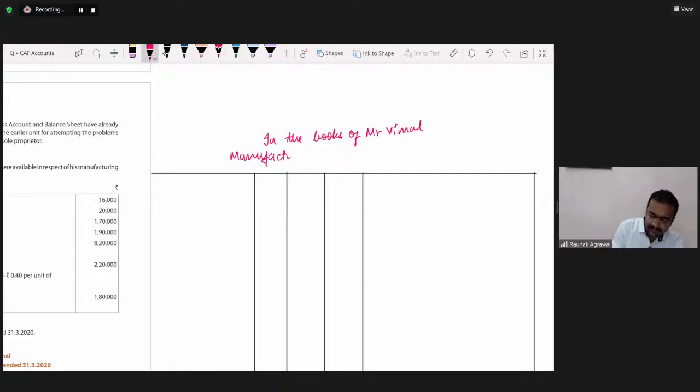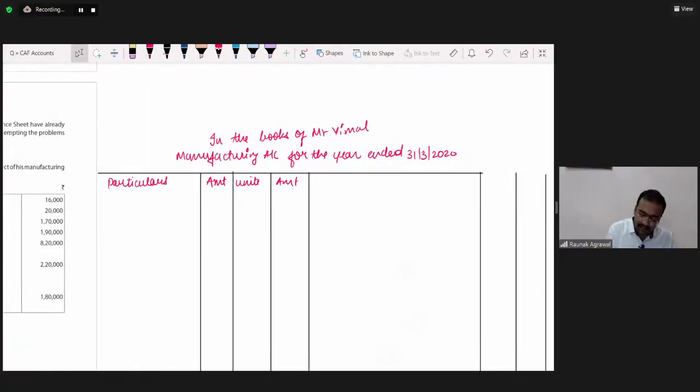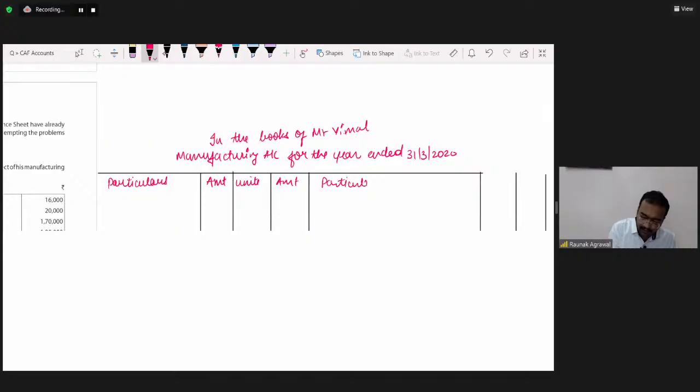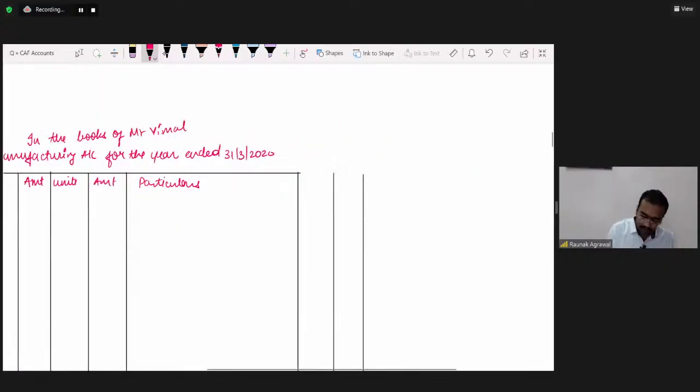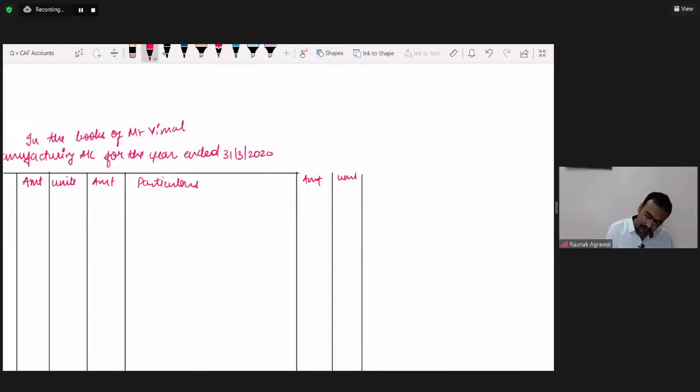Manufacturing account. These headings are important. Manufacturing account for the year ended 31st March 2020. Particulars, amount, units, amount. And the same thing on the credit side: particulars, amount, units, amount. So are you ready for the solution?